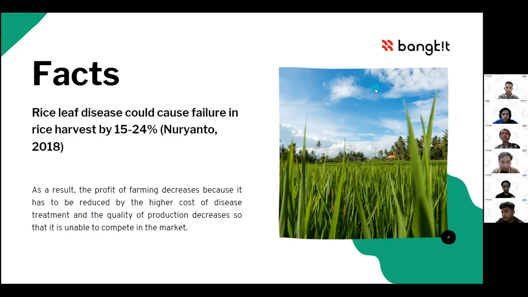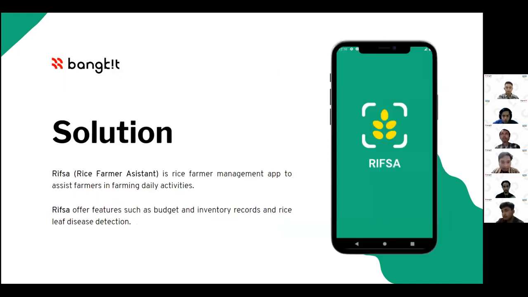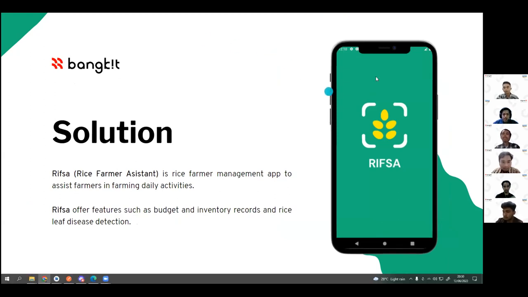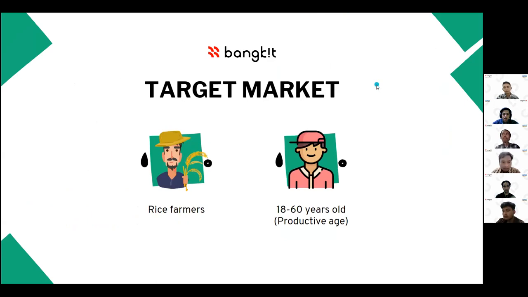So we want to introduce our solution. Rifsa, Rice Farmer Assistant, is a rice farmer management app to assist farmers in farming daily activities. Rifsa offers features such as budget and inventory records and rice leaf disease detection. Next, our target market are rice farmers or their relatives with age 18 to 60 years old.